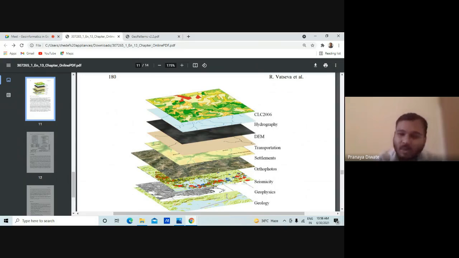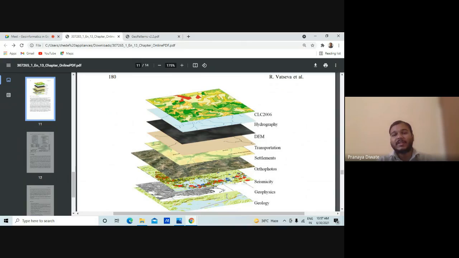You can have different data sets and join them in overlay analysis so that you can have different factors in your study. What factors do you have to give? For the seismicity, what kind of geology is mostly common in seismological study?